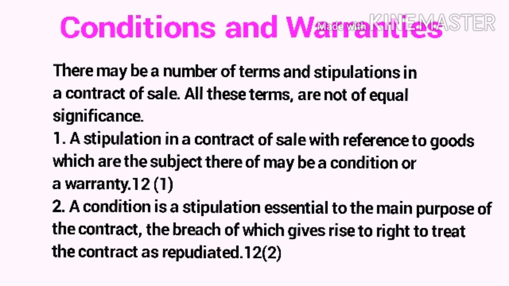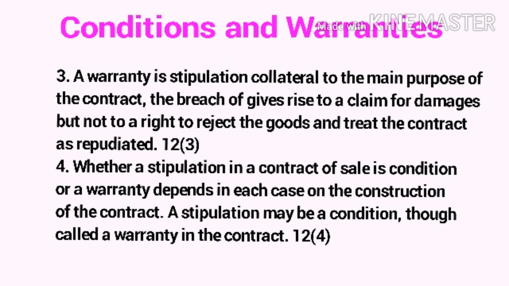Second, a condition is a stipulation essential to the main purpose of the contract, the breach of which gives rise to a right to treat the contract as repudiated. Section 12(2). Third, a warranty is a stipulation collateral to the main purpose of the contract. The breach of it gives rise to a claim for damages but not to a right to reject the goods and treat the contract as repudiated.